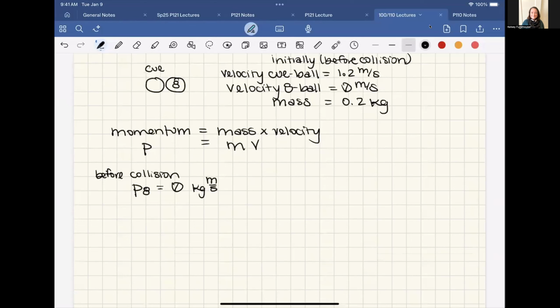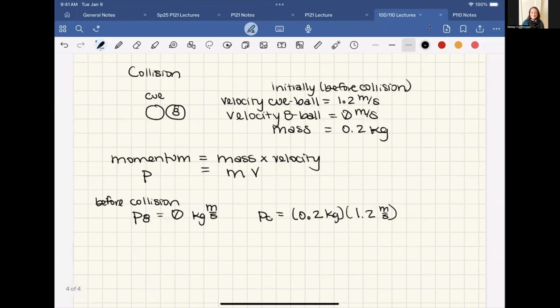Then we can find it for the cue ball, and we'll just give it a C for cue, because it's spelled C-U-E, not Q, like the letter Q. Anyway, unimportant. For this one, we want to plug in the mass and velocity. The mass is 0.2 kilograms, and the velocity is 1.2 meters per second.